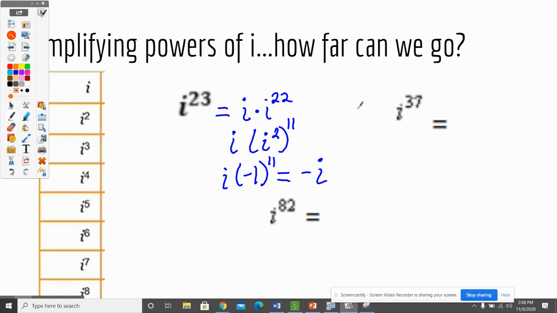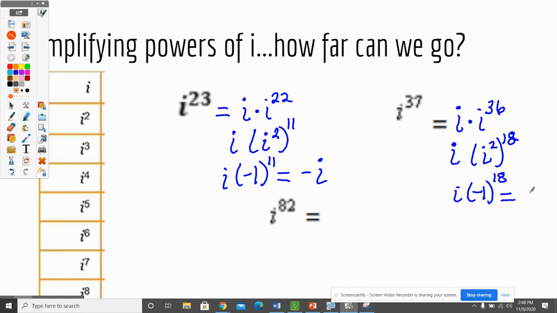How about i to the 37th? Same thing. It's going to have an i in it, but we need to know if it's going to be negative or positive. So change it up to i times i to the 36. We still have the i, yes, but let's see how many i squareds are hiding in 36. So i squared to the 18, that's -1 to the 18. If you have an even number of negative ones, that's positive, you just get i.